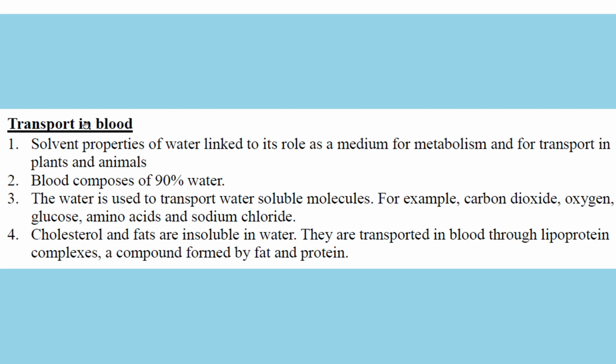And transport in blood, okay, blood has a lot of water because a lot of things can be dissolved in water, right? So the solvent properties of water link its role as a medium for metabolism and transport in plants and animals. So blood has a lot of water. This water helps to transfer the water-soluble molecules, for example, carbon dioxide, oxygen, glucose, amino acids, and sodium chloride. But you remember there is something that is insoluble, but also transferred by blood, right? So, for example, cholesterol and fats.